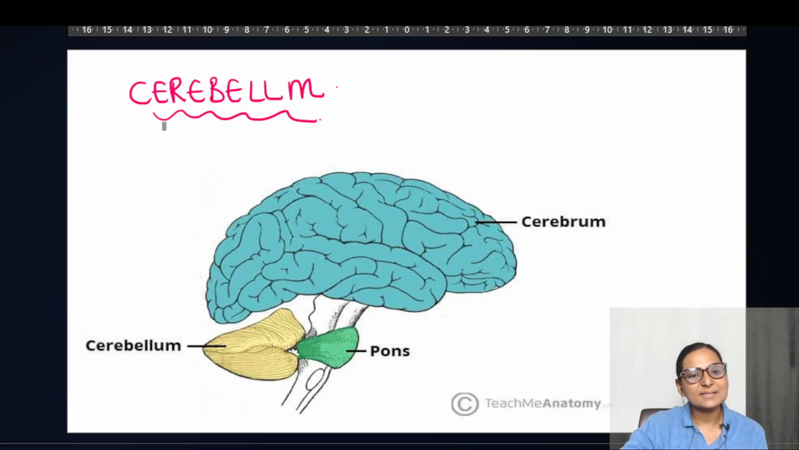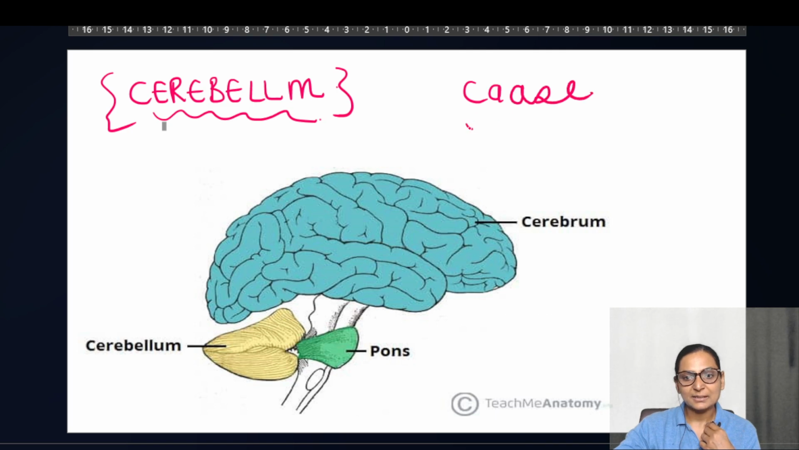The topic which I have selected is cerebellum. So I'm going to start the study in the form of a case, and we will be trying to cover this cerebellum in 2 to 3 lectures, making it short and sweet so that it percolates into your mind.